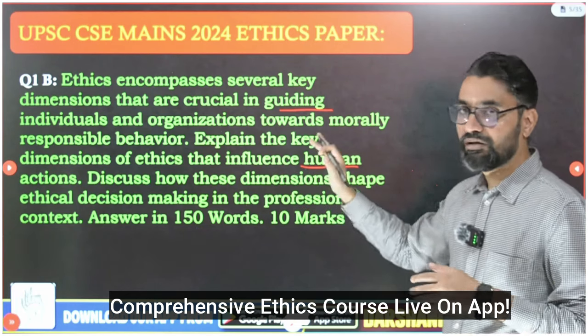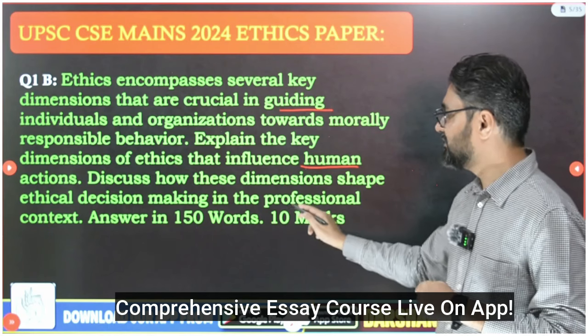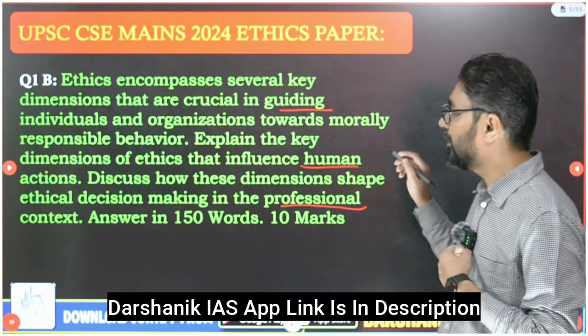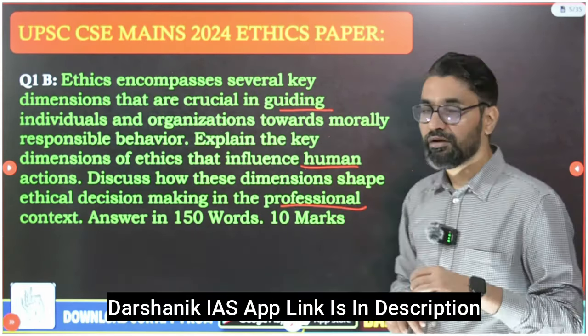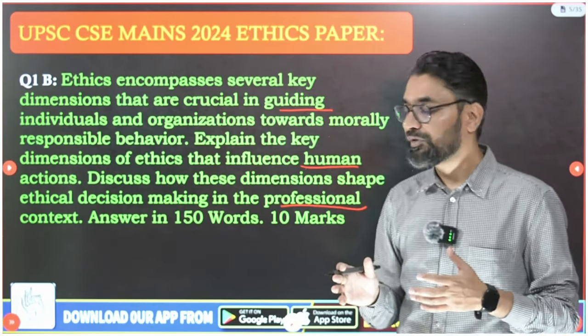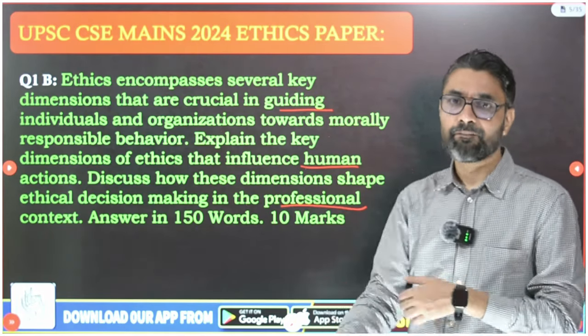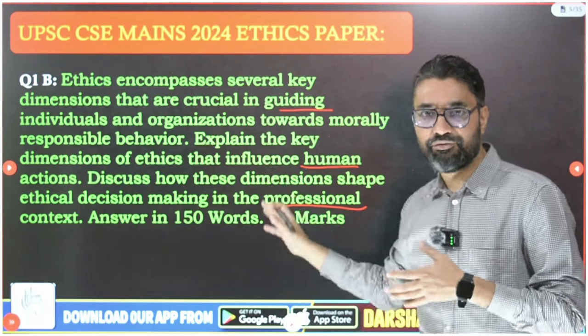That is the first question. And there is another: discuss how these dimensions shape ethical decision making in professional context. So what are the key dimensions of ethics on which generally decisions are taken at our organizational level, and how do these dimensions help us make more ethical decisions? The question they have asked in a very twisted manner.